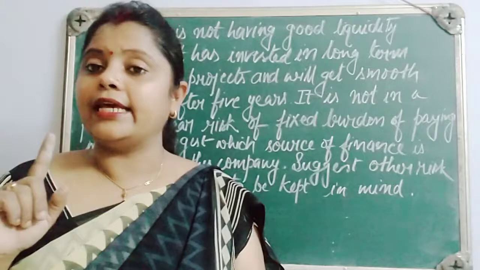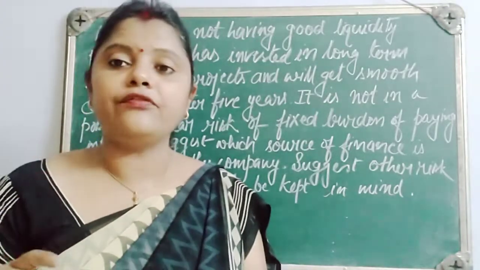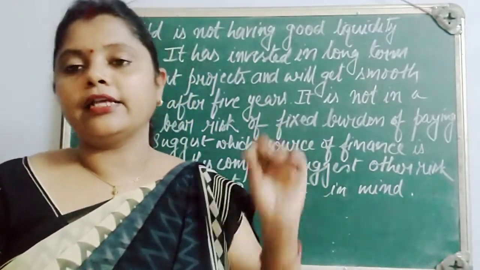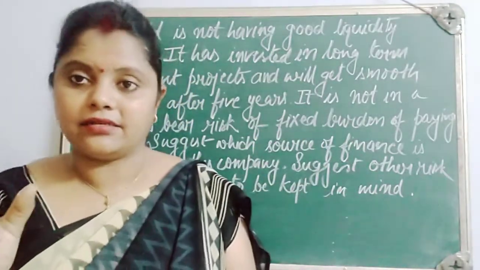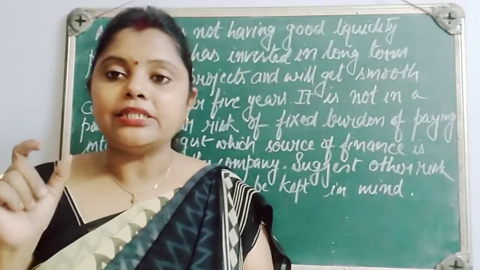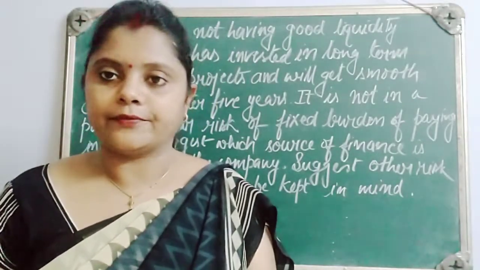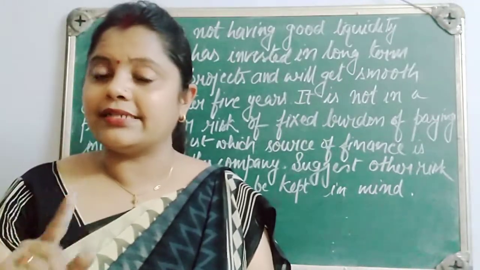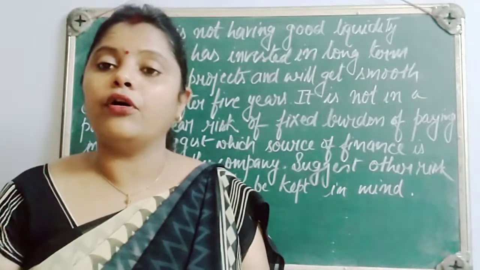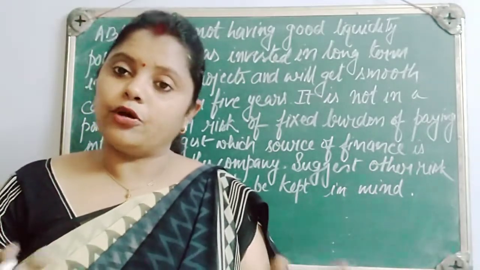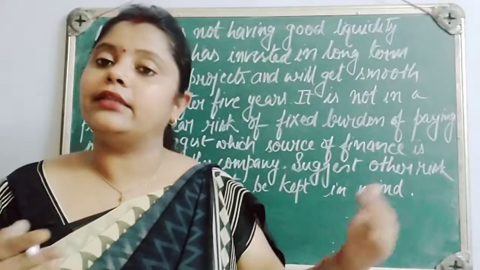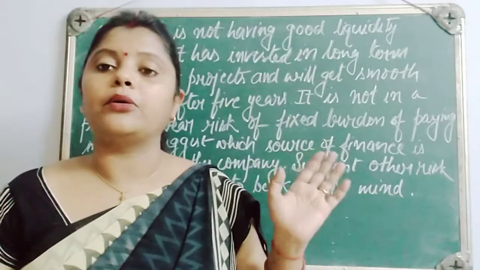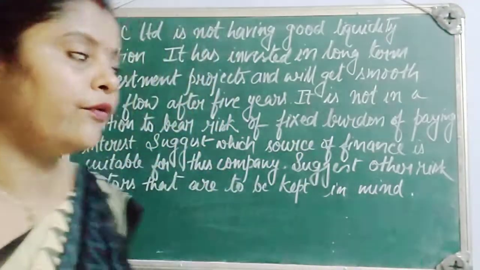Whereas we know that in case of a private company, it is compulsory for them to add the words private limited after the name. So here, as you can see, only the word limited is written after the name. It means it is a public company. So whenever you are going to find out any source, you have to understand which type of organization they are talking about, because this will help us decide the appropriate source. So from the name only we have identified it is talking about a public company. Okay, so let's move forward.